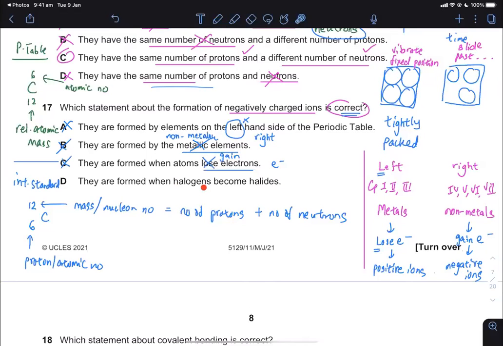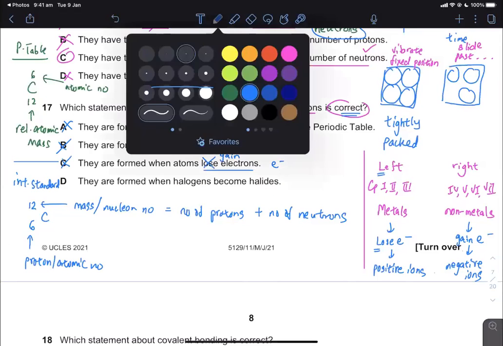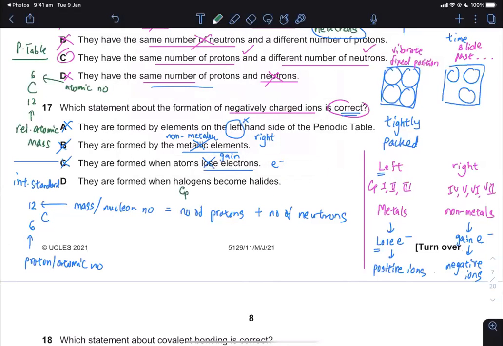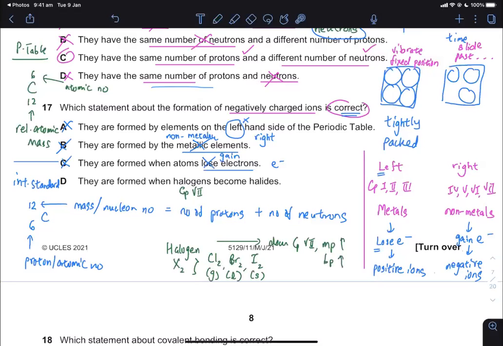They are formed when halogens become halides. Halogen is a special name given for group 7 elements. Halogen molecules refer to X2 such as Cl2, Br2, I2, where Cl2 is a gas, Br2 is a liquid, I2 is a solid, because down group 7, your melting point increases, your boiling point increases, as you can imagine gas, liquid, solid going down group 7.